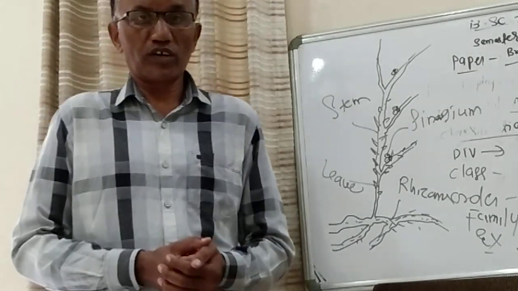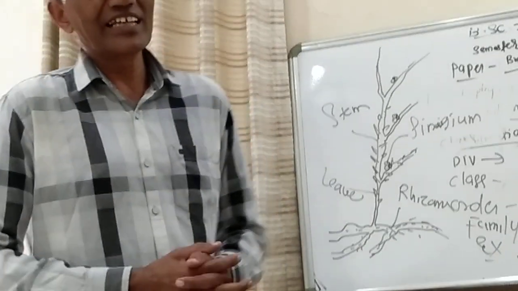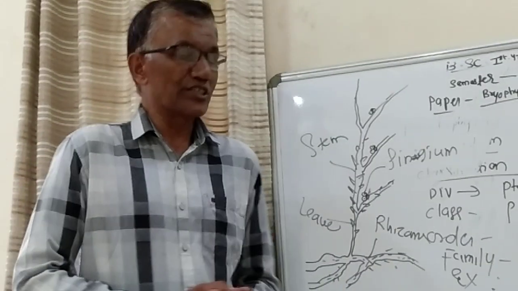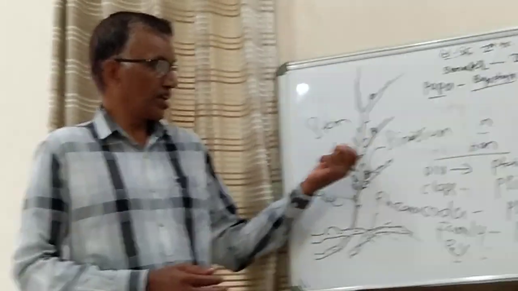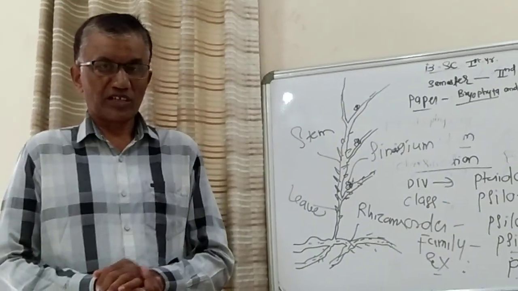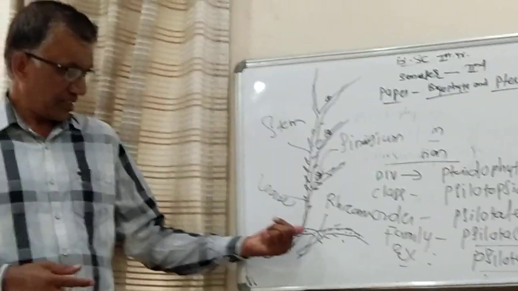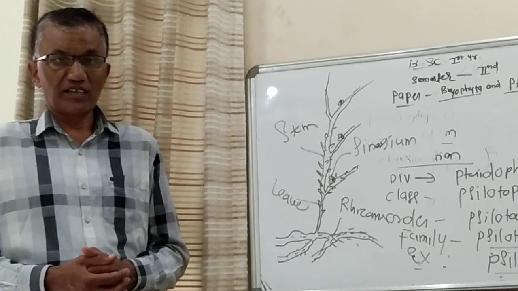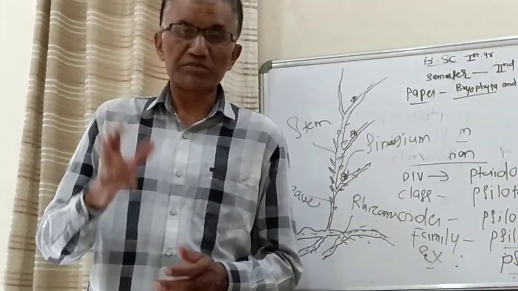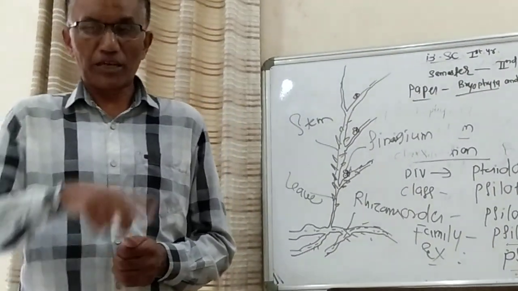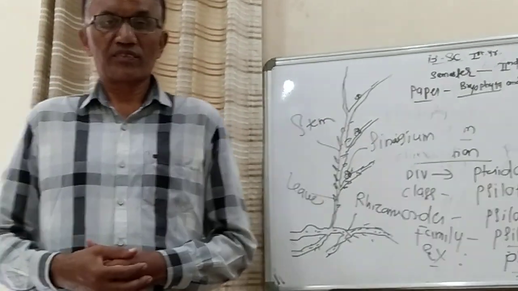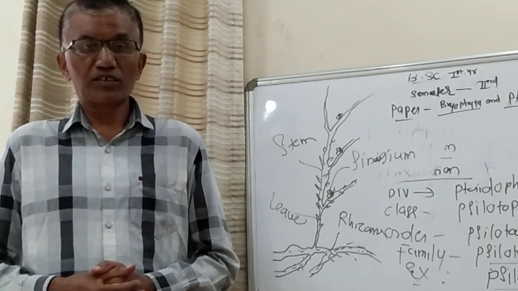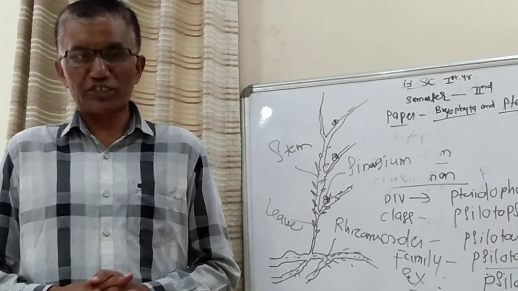Now you have to discuss internally what the different tissues of rhizome, stem, leaves and synangium are. You have to take a transverse section of rhizome and stem. Externally it has the epidermis. The cortex of rhizome and stem is made up of 2 to 3 different types of tissues.